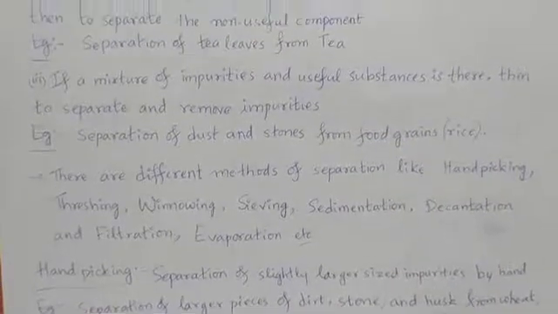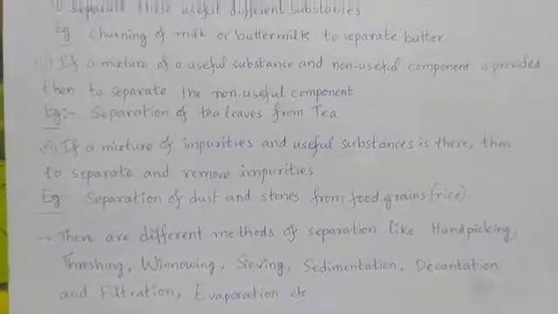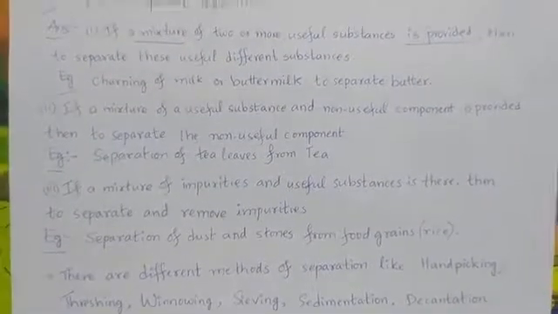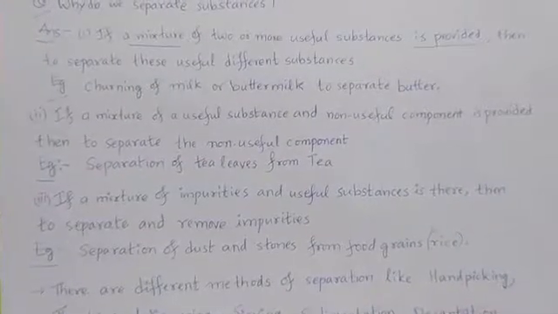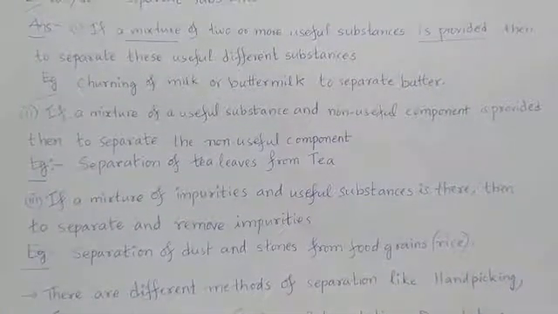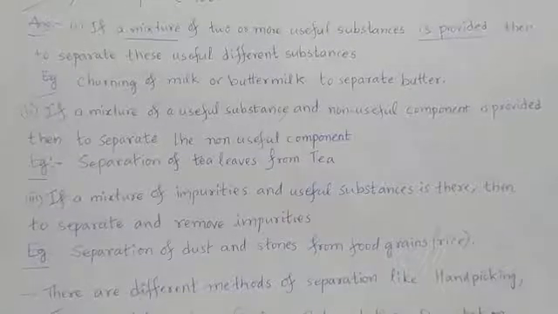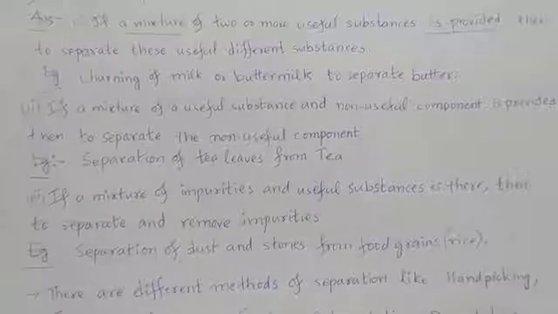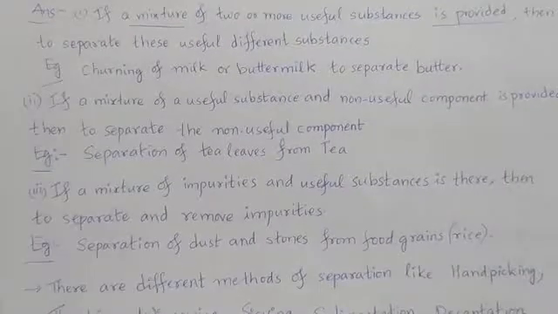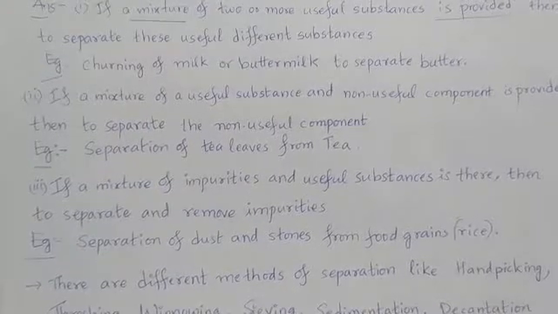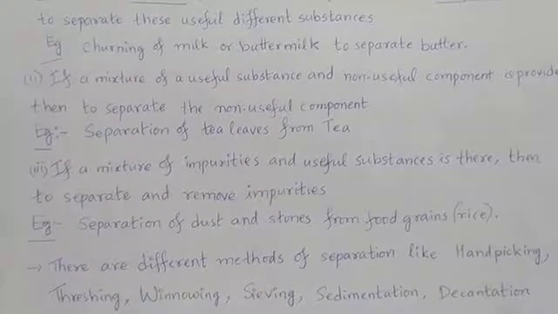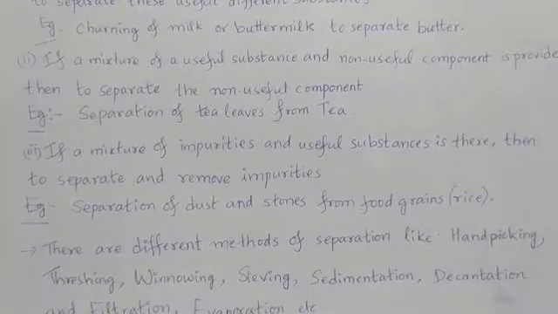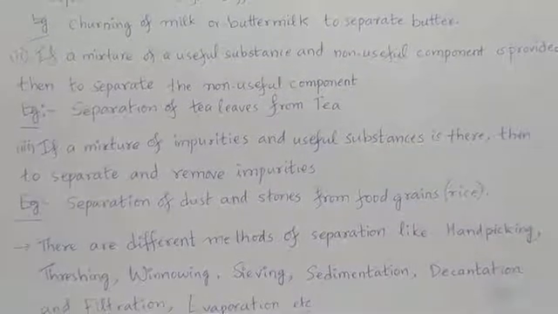So, totally there are 3 purposes to separate the substances from a mixture. What are they? If a mixture of 2 or more useful substances is provided, then to separate these useful different substances, we go for separation. Churning of milk or buttermilk to separate the butter. That is the example. If a mixture of a useful substance and a non-useful component is provided, then to separate the non-useful component from the useful component, we go for separation.